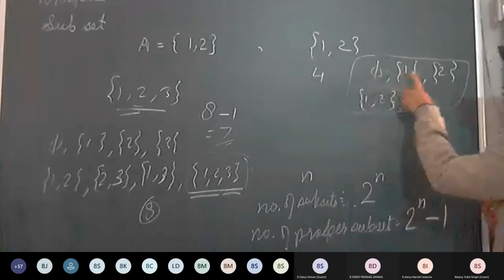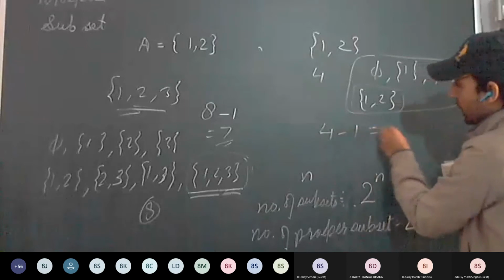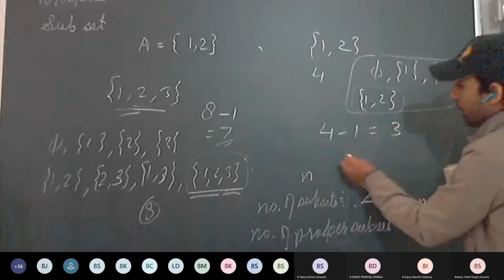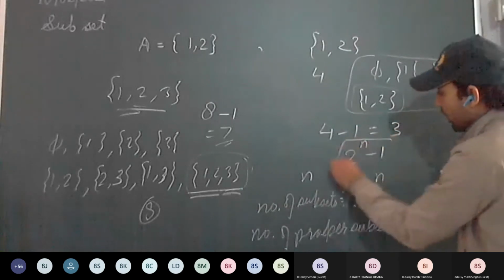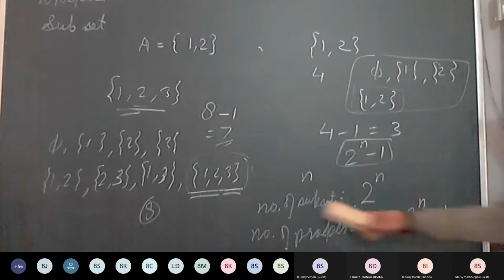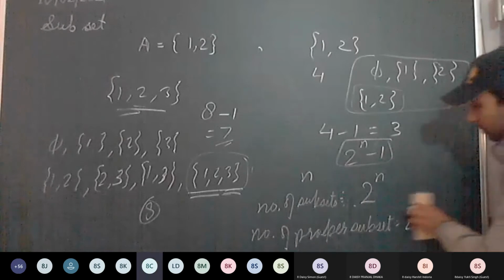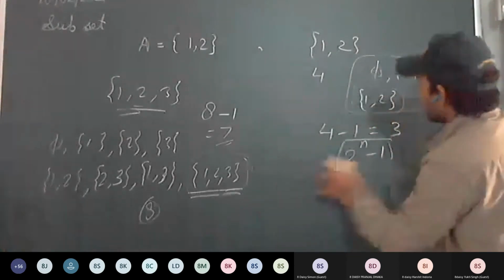This is a proper subset, this is a proper subset, this is a proper subset. It will be 4 minus 1, which is 3. 2 raised to power n minus 1 is the number of proper subsets, and 2 raised to power n is the number of subsets. Is this clear? Okay.